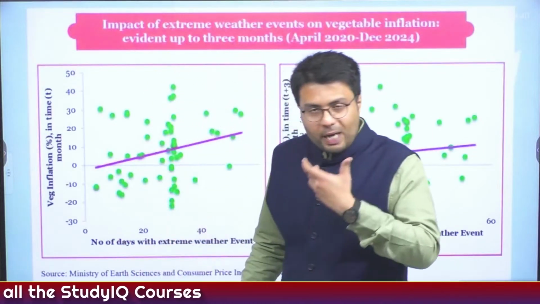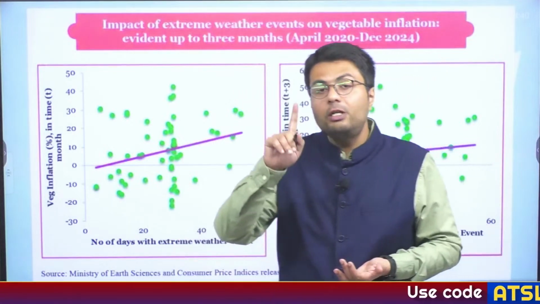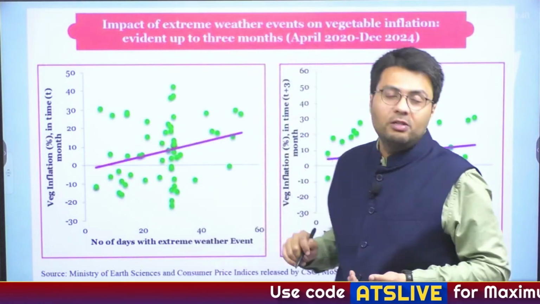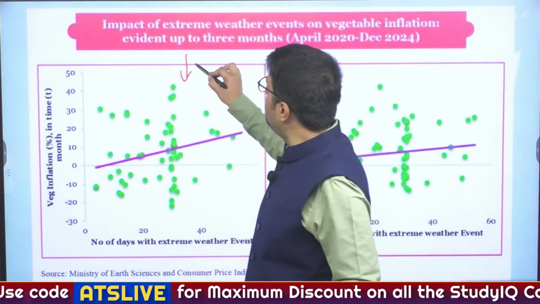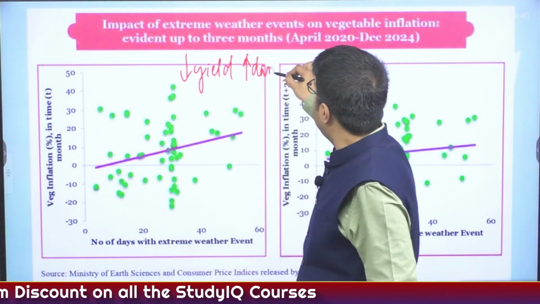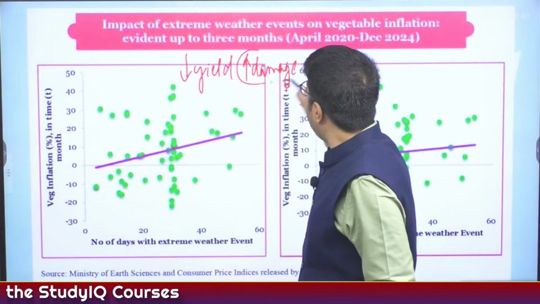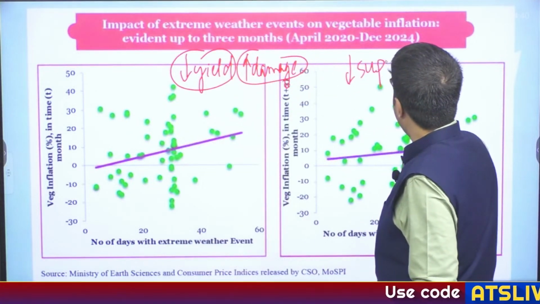Now the primary reason for the increase in inflation in vegetables and pulses can be attributed to just one factor, that is weather disturbances. Because weather disturbances have the potential to reduce the yield of crops and also damage existing crops, which means the supply of these crops is affected.